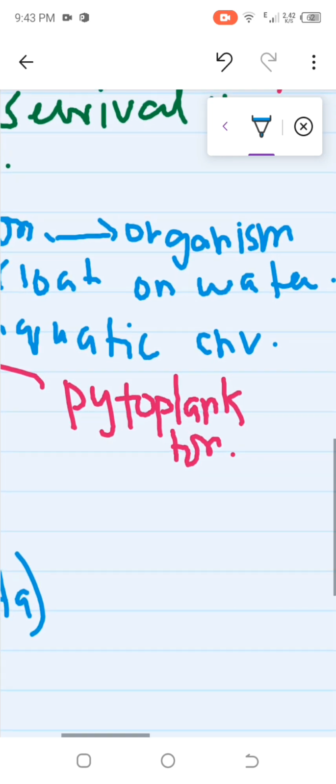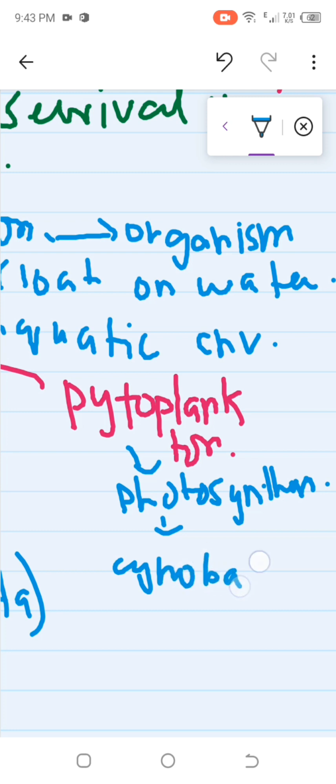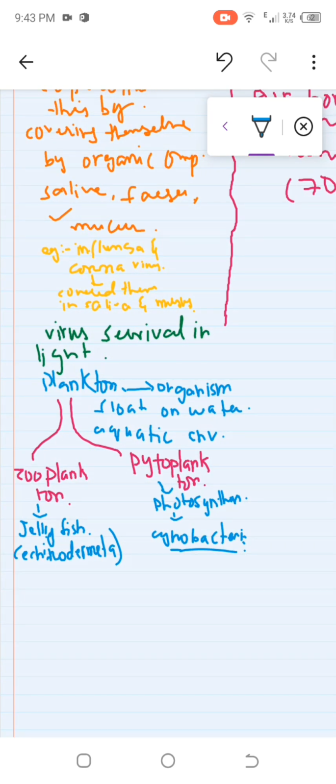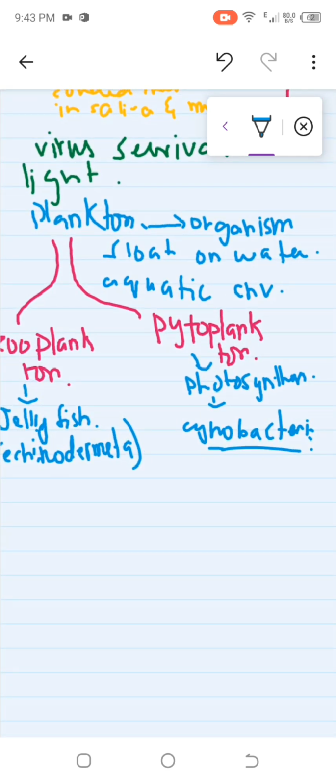Now, if we talk about phytoplankton, this is related to photosynthesis, and occurs in, for example, cyanobacteria, which are photoautotrophs. In the next chapter we are going to discuss cyanobacteria, bacteria and prokaryotes. Now, phytoplankton are affected by viruses in the light.